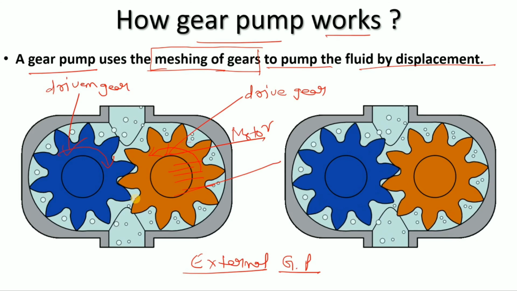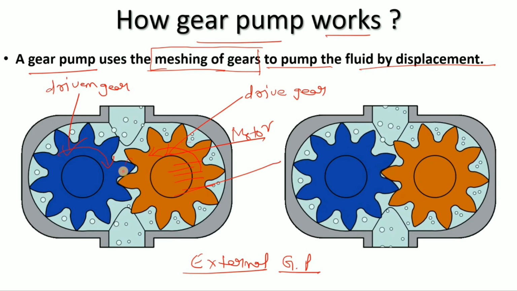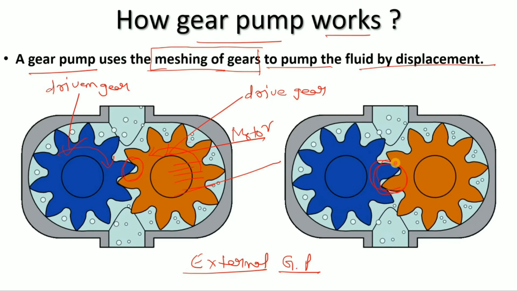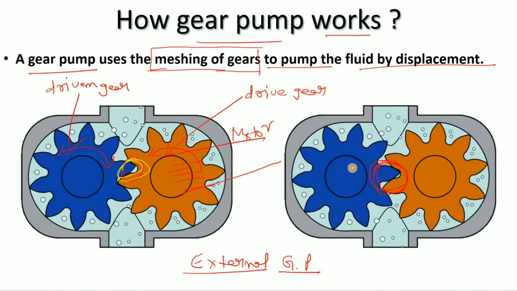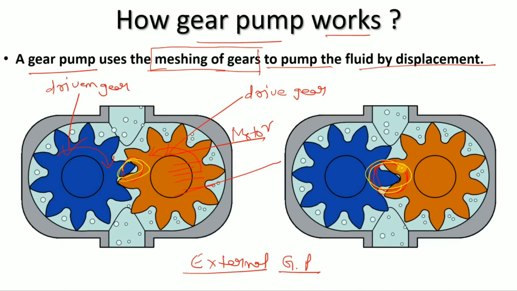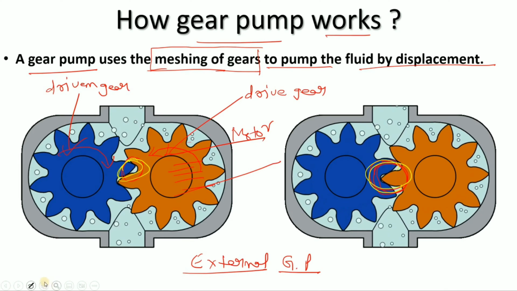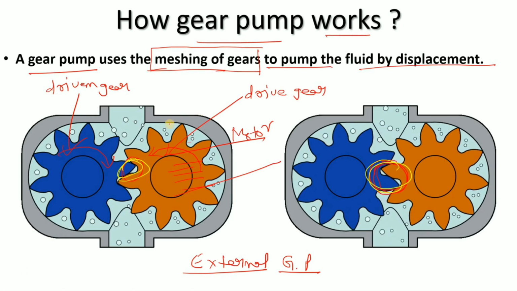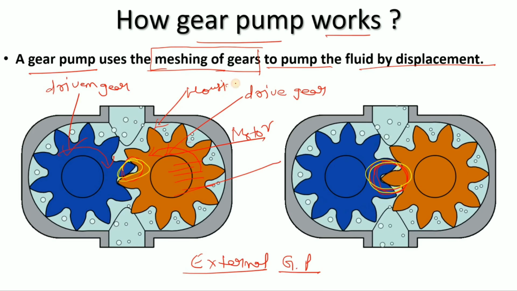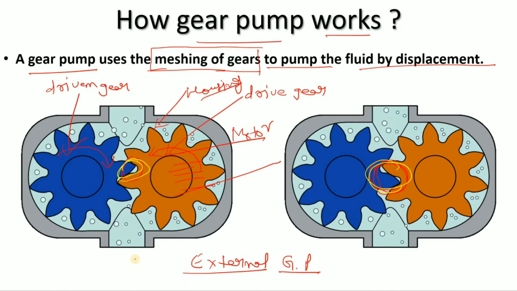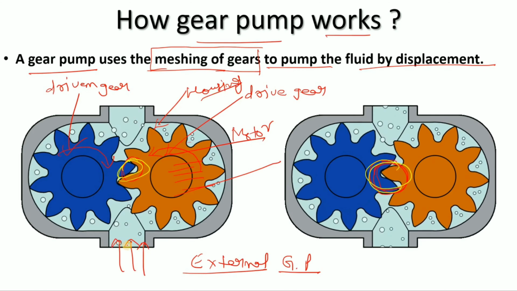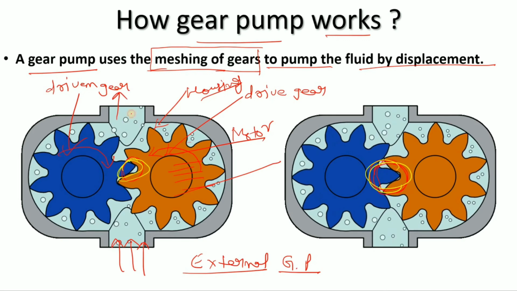Are you getting my point? What is the meaning of meshing? This is the meshing of the gears, here you can see. Now how this works is very important for us. Please see some other information as well. This is the housing where the liquid will be trapped. Now see here, your liquid is pumped in from here and discharged from here.